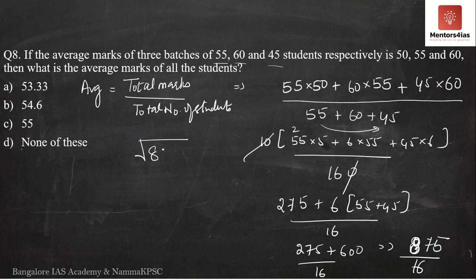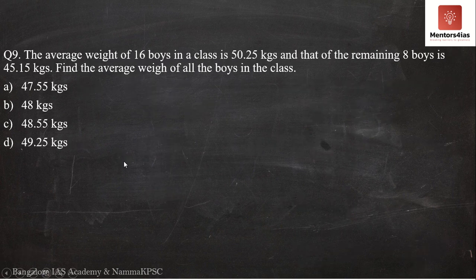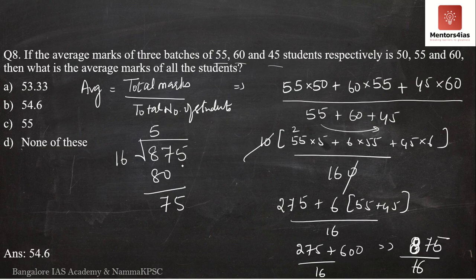What is the average marks? So now there is no escape. We have to divide 875 by 16 because there is no simplification as such over here. Okay. So 16 fives are 80. We get 7 and 5 here. Now 16 twos are 32, 16 threes are 48, 16 fours are 64.